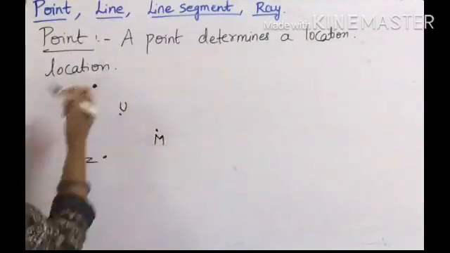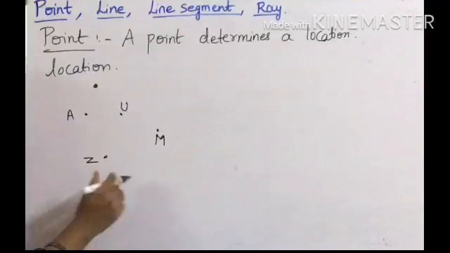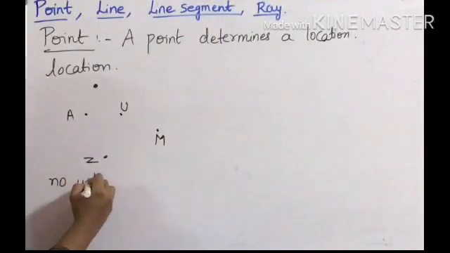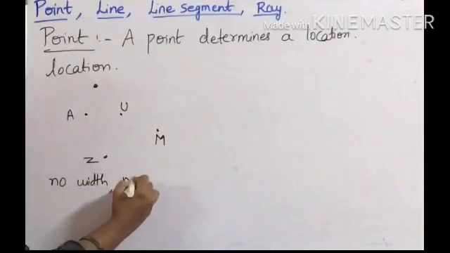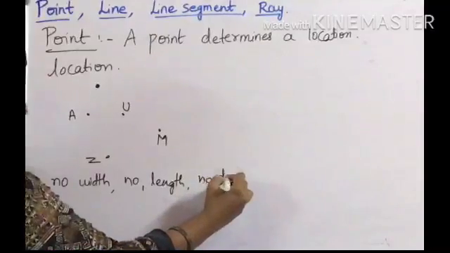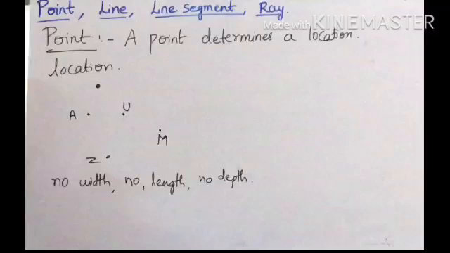And what about the thickness of this point? Here it has no size, that is no width, no length, no depth. So point does not have any dimensions. So a point is shown by what? A point is shown by a dot.